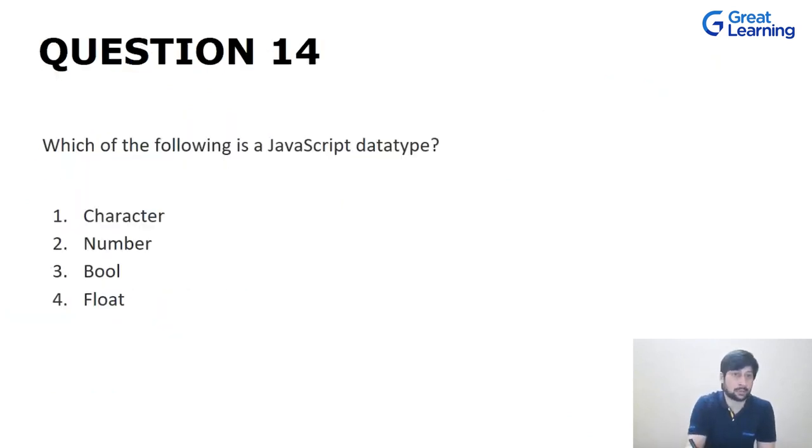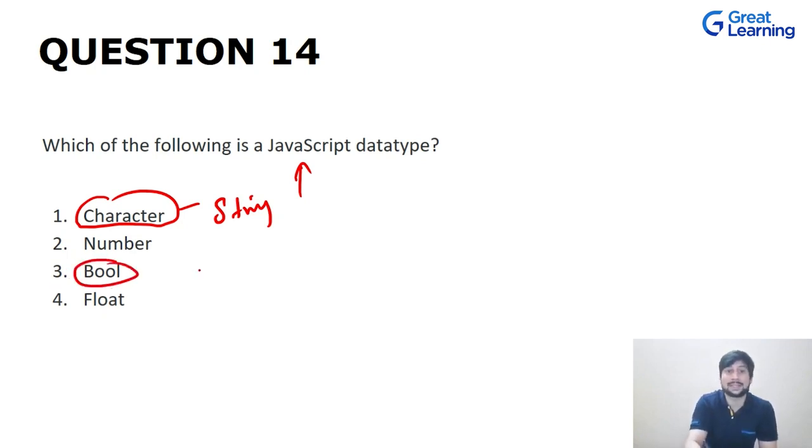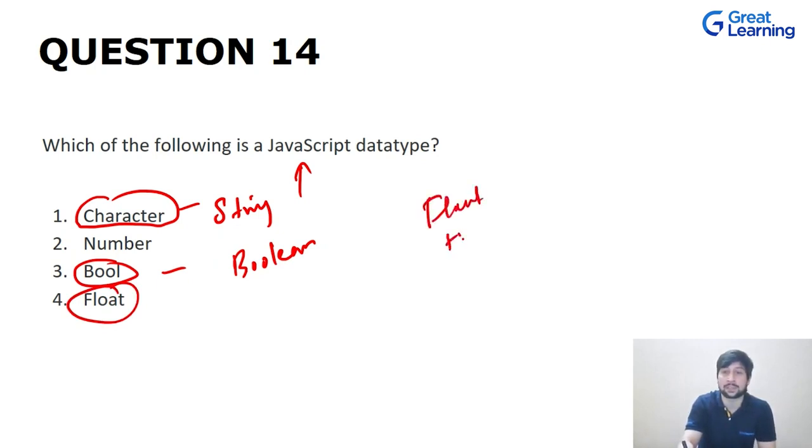Now let's move on to our next question. Which of the following is a JavaScript data type? Now we know there are some primitive data types in JavaScript. There is no such thing as character in JavaScript. There is string, right? There's a string data type. When you talk about this bool, there is no such thing as bool. The data type is boolean. And there is no such thing as float, because floating point numbers, your positive numbers, your negative numbers all fall under this number data type.